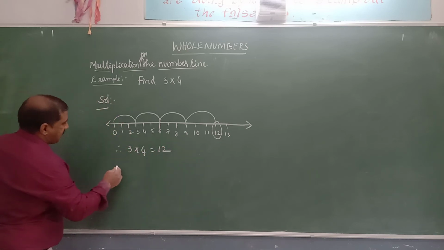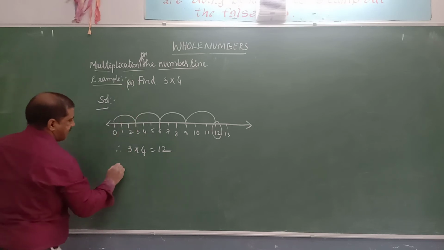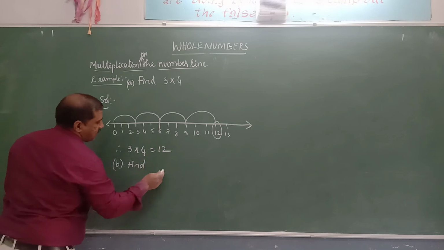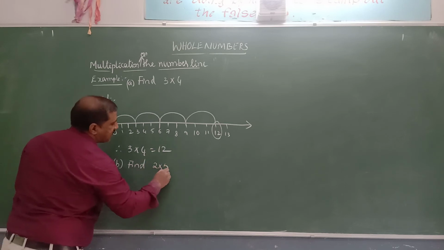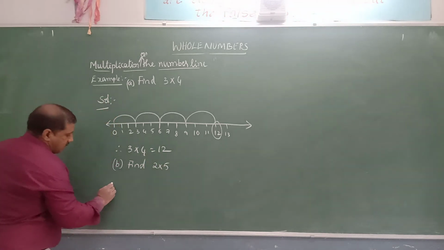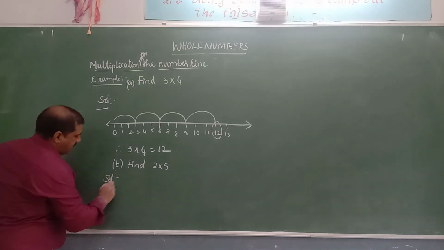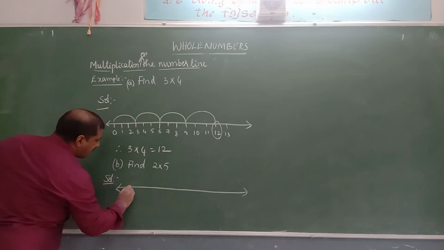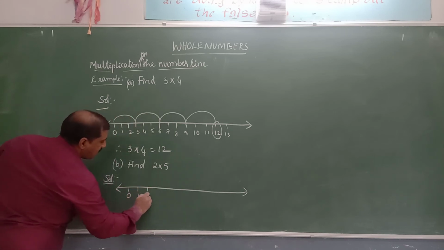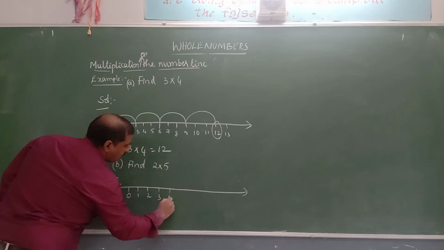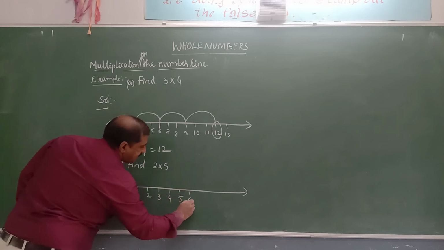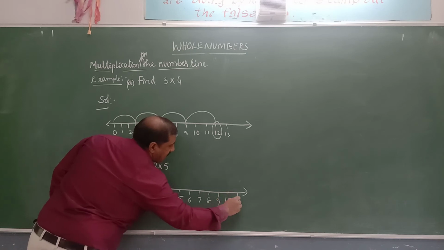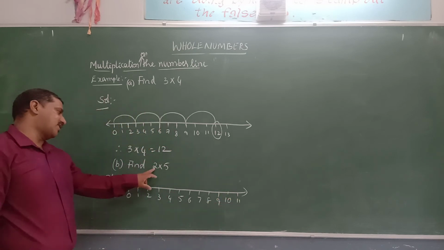Now, we will do one more sum. Find the product of 2 and 5. 2 into 5. So, first draw a number line. Draw a number line and represent the numbers from 0, 1, 2, 3, 4, 5, 6, 7, 8, 9, 10 and 11.